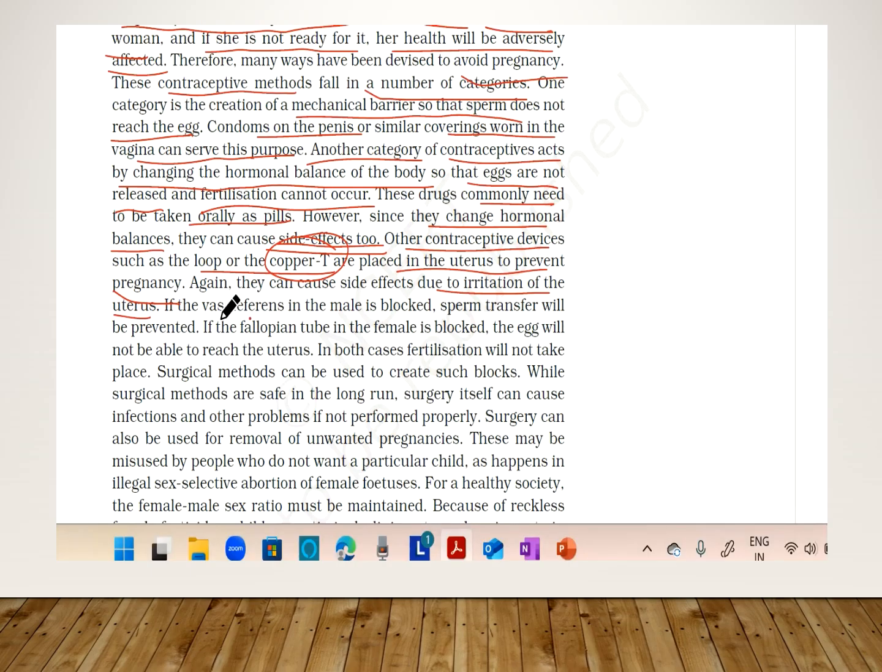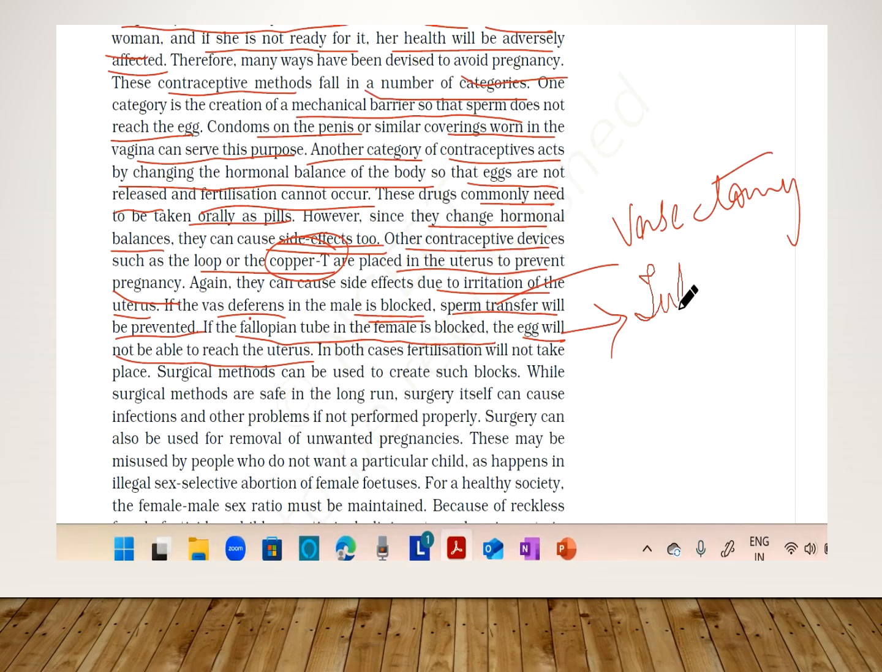If the vas deferens in the male is blocked, the sperm transfer will be prevented. So if the fallopian tube in the female is blocked, the egg transfer will be stopped. In the male it is called vasectomy, and in the female this is called tubectomy. So these are also several methods of contraception.